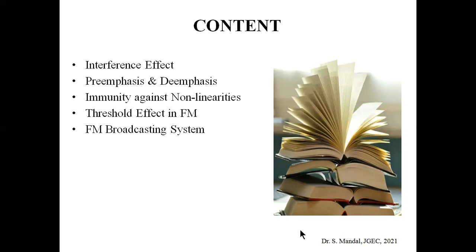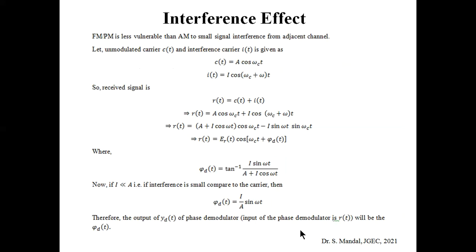After that we shall cover the threshold effect observed in FM, and the necessity of this threshold effect will be discussed. Finally we shall discuss the FM broadcasting system, that means the FM stereophonic sound system, and how it operates. So coming to the first topic, that is the interference effect.